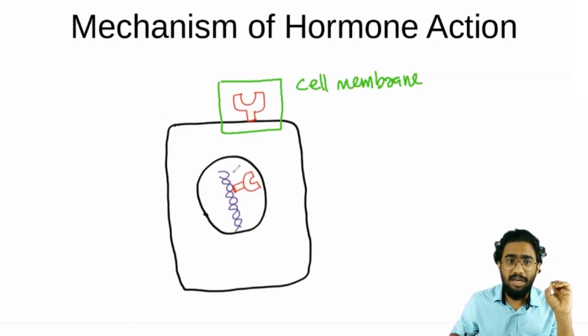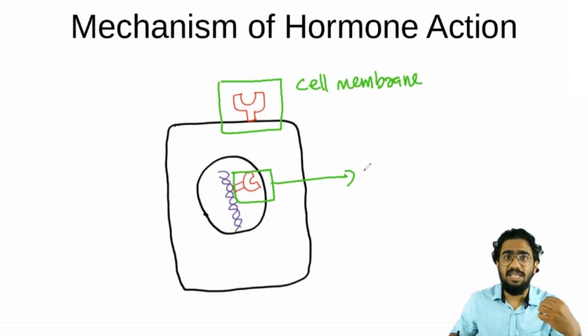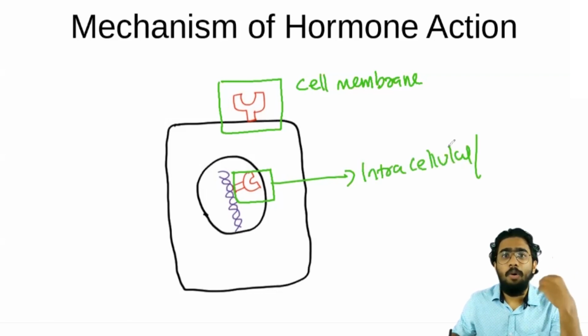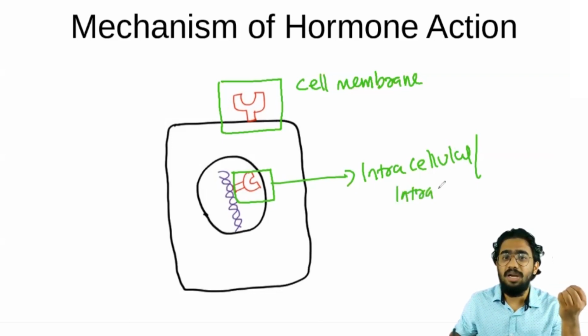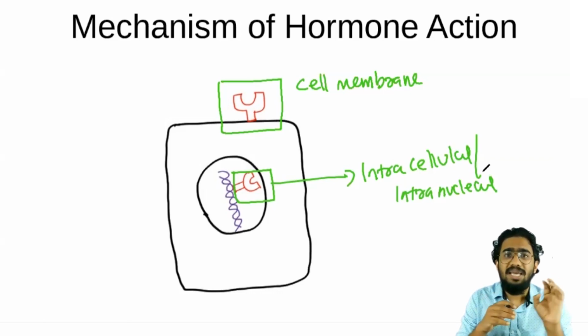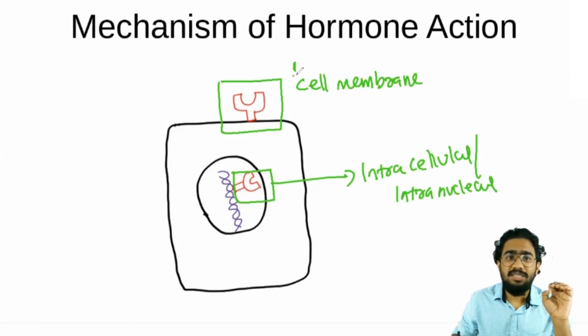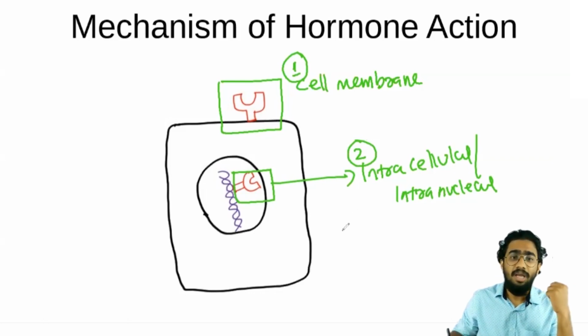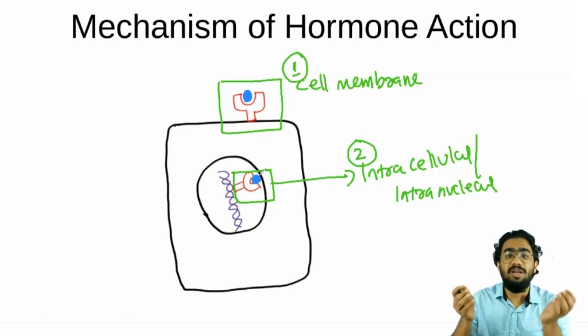The second receptor I am marking here is present inside the cell. We call it an intracellular receptor, and most of the time it is present over the nucleus, so we can also call it an intranuclear receptor. So basically there are two kinds of receptor. The first is the cell membrane bound receptor, and the second is the intracellular or intranuclear receptor. Some hormones come and bind on the cell membrane bound receptor to act, and some other hormones bind over the intracellular or intranuclear receptor.